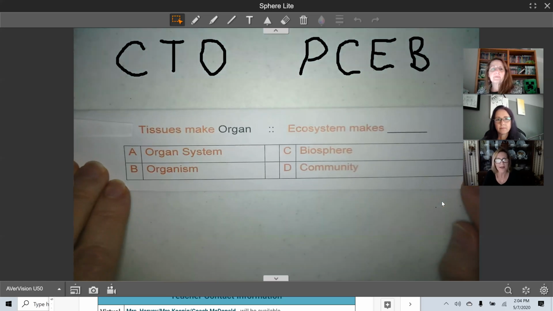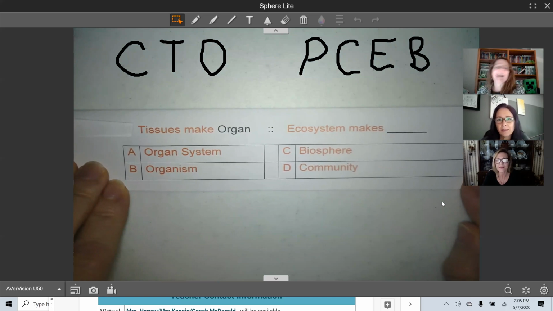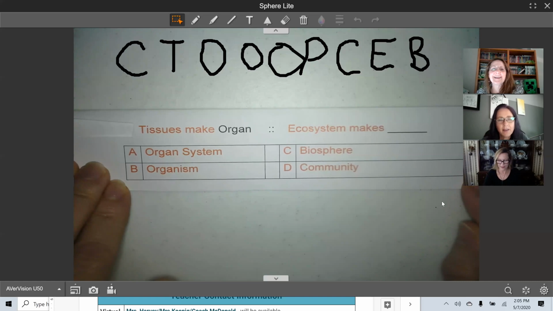All right, we have tissues make organs as ecosystems make biosphere. Whoa, what happened? I guess I erased my O's. Let me put those back in somehow. Okay, so I got a little wild with my eraser.